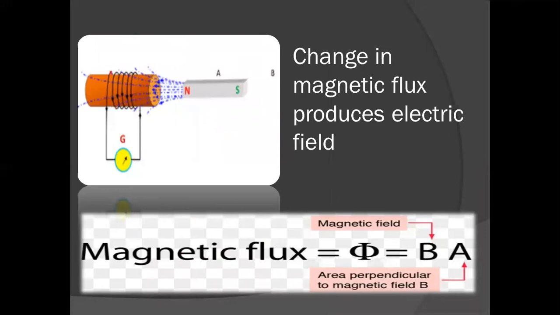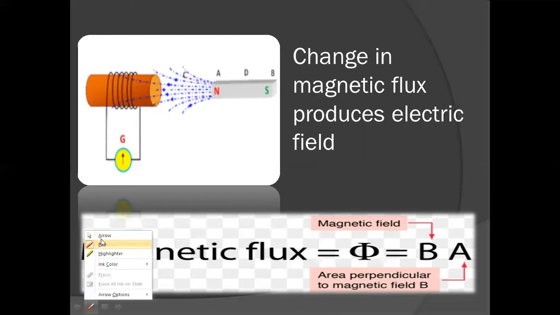So when it is at AB, the magnetic field through the coil is different, and when it is at CD, the magnetic field through the coil is different. When the magnet is at AB, very few magnetic field lines are passing through the coil. But when it moves to CD, more lines are passing through the coil.